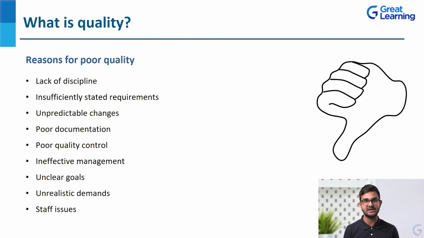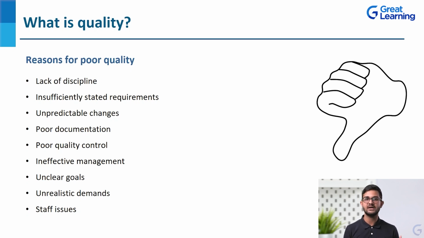Then ineffective management. If we cannot manage things and people, definitely the quality is going to be poor. Because when we talk about quality, it's not that only one person can get us good quality. Only one person can make sure that the quality is up to the mark. There are multiple managers involved at times when we are talking about any project or any process. There are so many resources, human resources, financial resources, asset management, so many things in the picture. So managing all those things, all the human resources, non-human resources, is also extremely important in order to make sure that the quality is good, it is up to the mark.